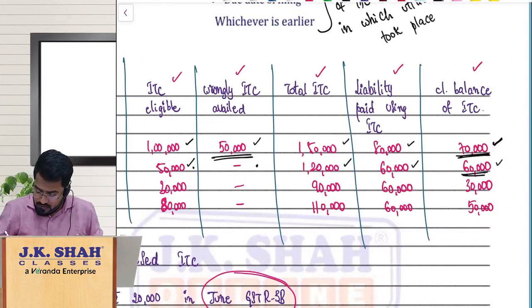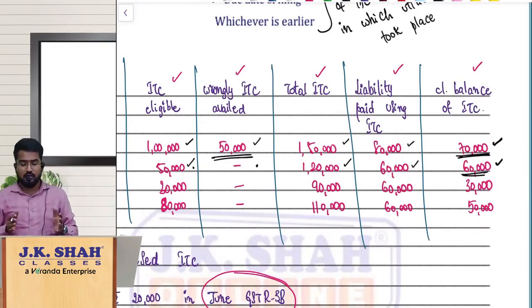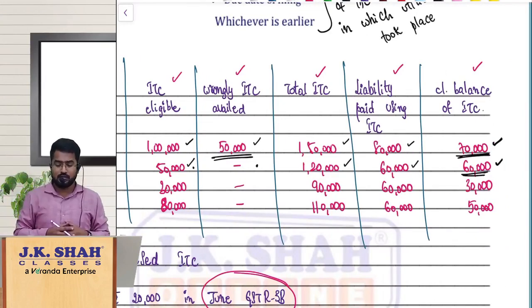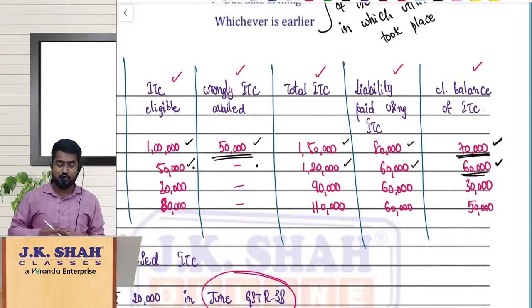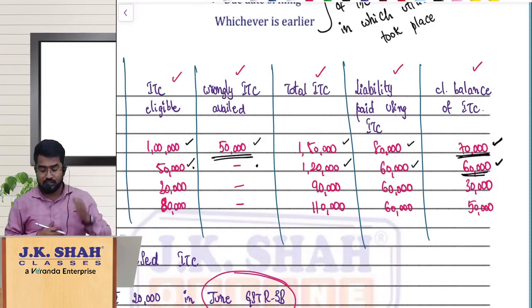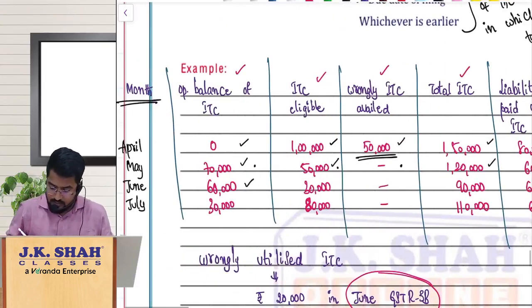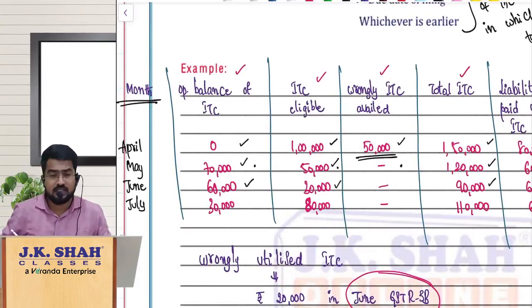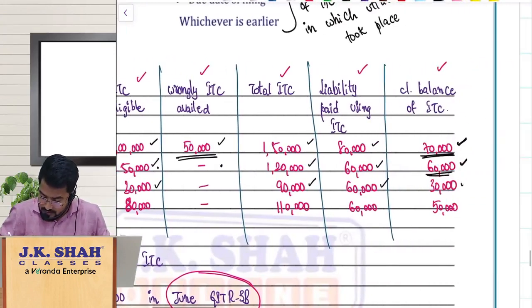That means now closing balance is greater than or equal to 50,000, so I have not utilized that 50,000 wrongly availed ITC. Now also interest will not come into picture. Next month opening balance 60,000, ITC eligible 30,000, ITC totally I have is 90,000, but liability is 60,000, and if you see my closing balance is now 30,000.